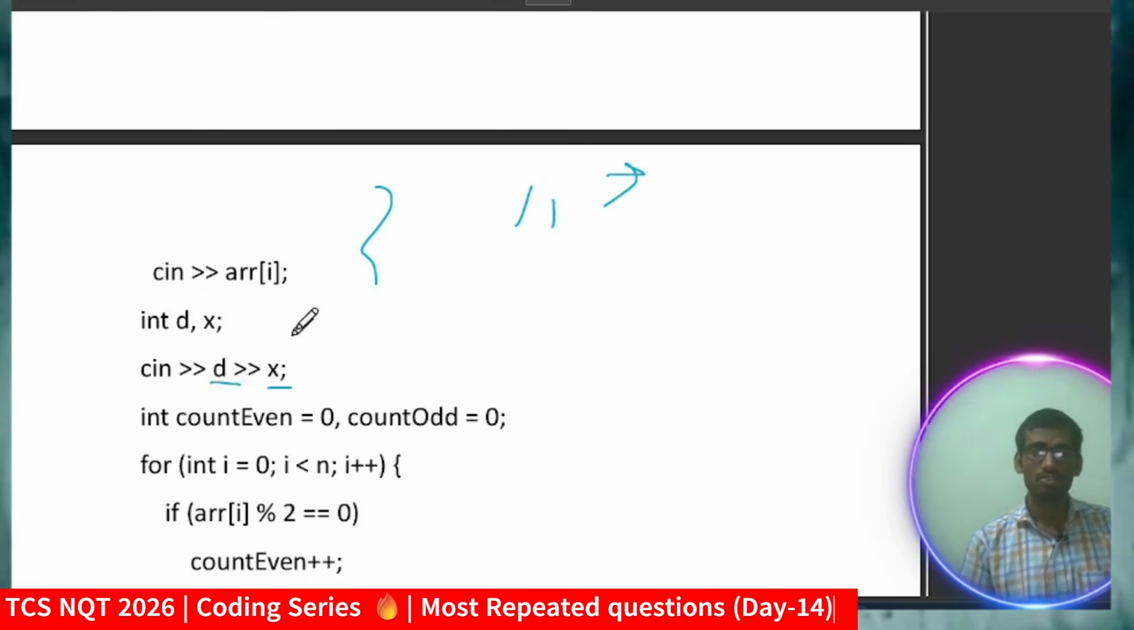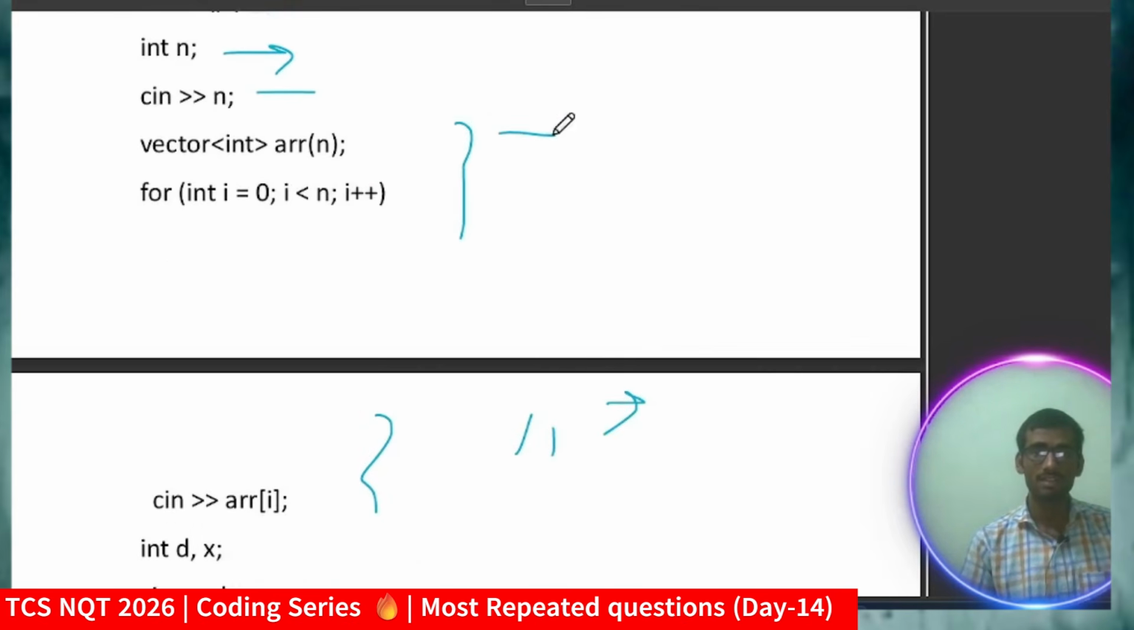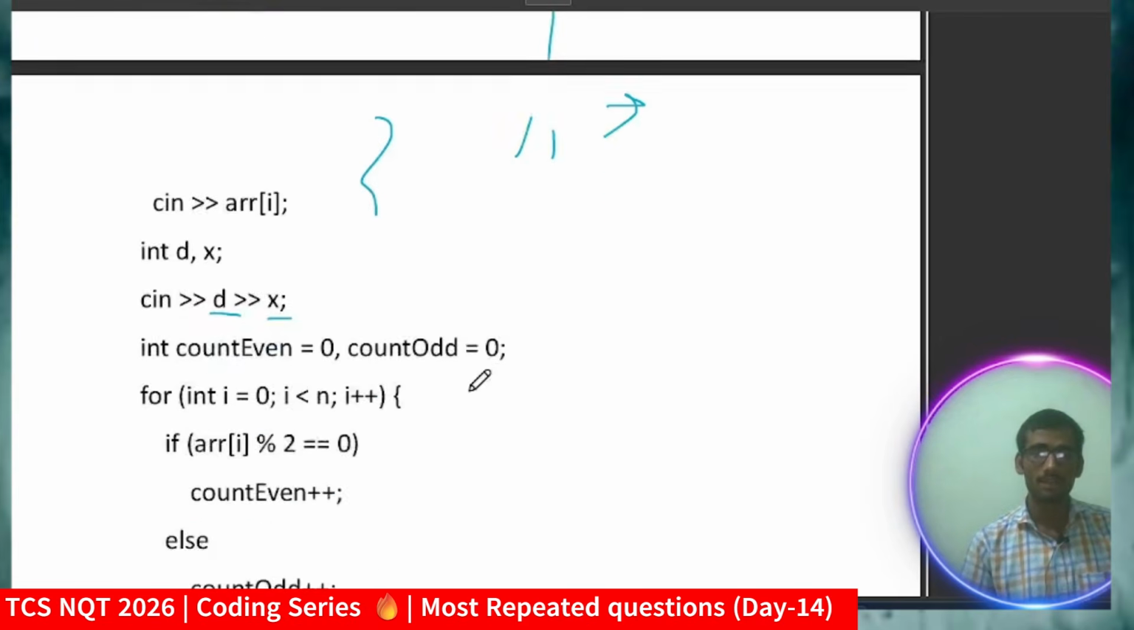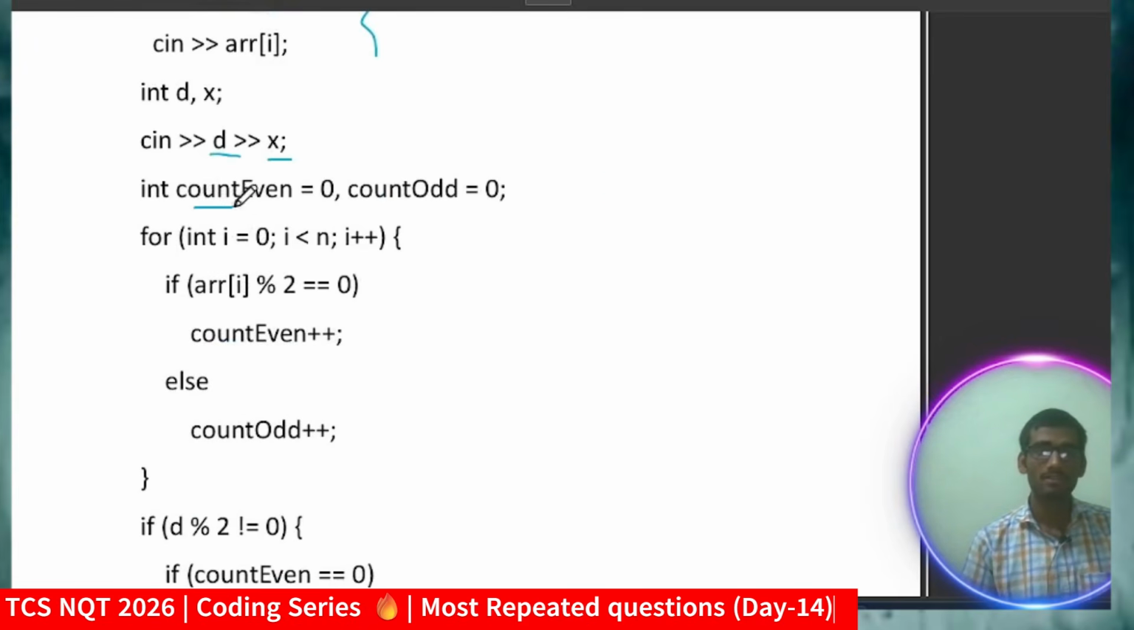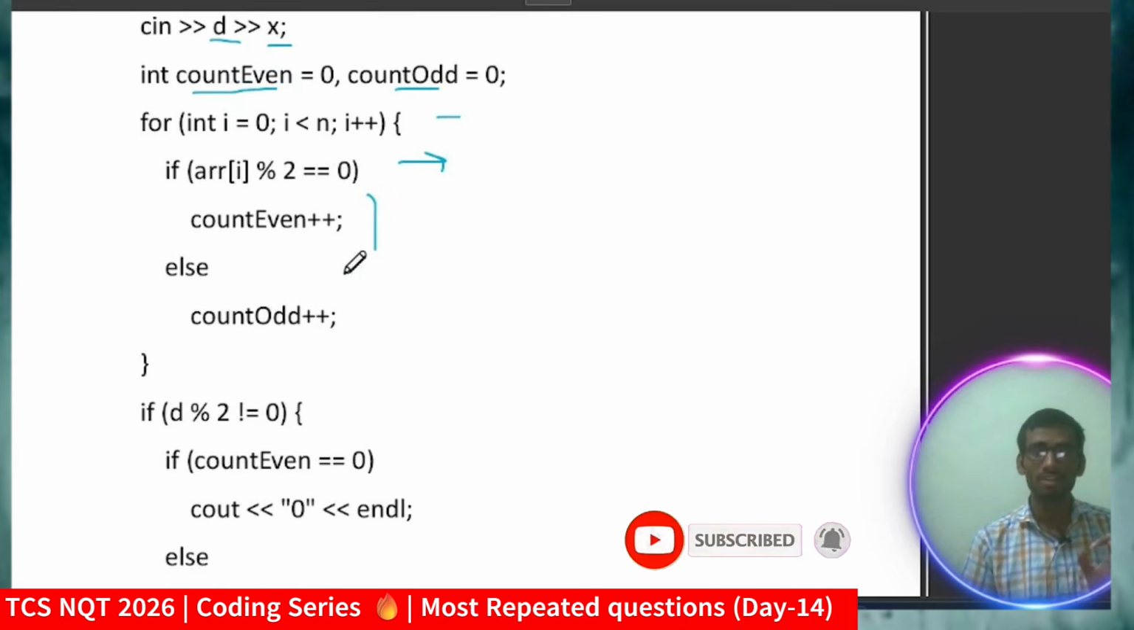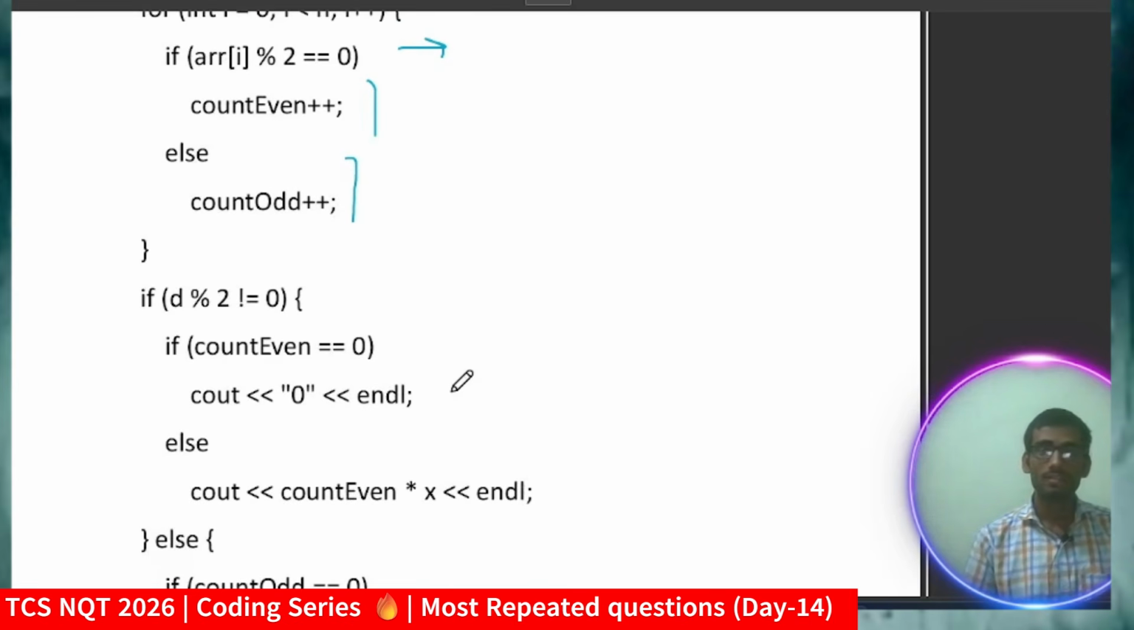From this line to this line I've just taken the input. Next I am declaring two temporary variables, count even and count odd, which I am initializing at 0. You got it? Next I will traverse the loop: i equal to 0, i less than n, i plus plus. If arr[i] mod 2 equal to 0, meaning the current value is even, then I will do count even plus plus. If the current value is odd, then I will do count odd plus plus. So simply you have to count the number of elements which are even and the number which are odd. Got it? Now next condition, what they are saying.